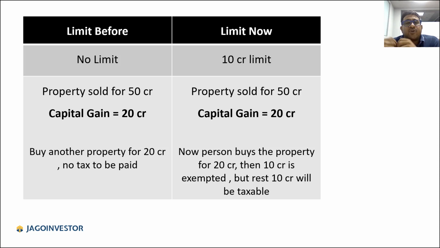In that case, you could invest all 20 crores and there was no tax for you. Everything is saved. But now that limit is capped to 10 crore rupees. So now if the capital gain is 20 crore rupees, for example, and you buy another property, only up to 10 crores you don't have to pay tax. On the rest 10 crore, the taxation will be there as per the rules.